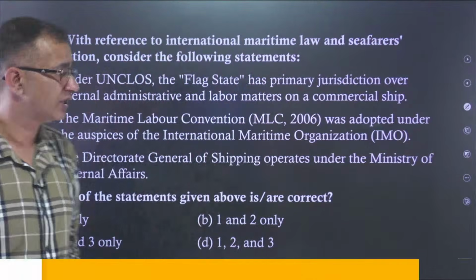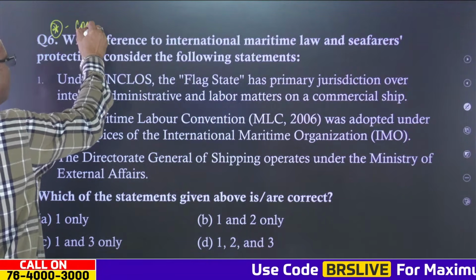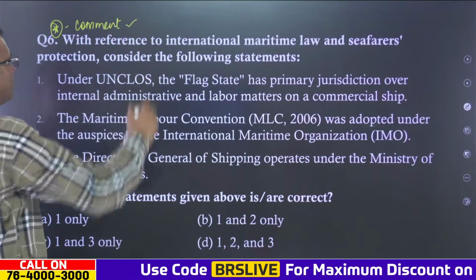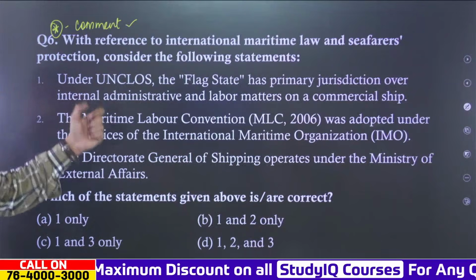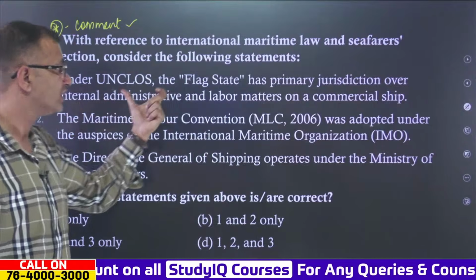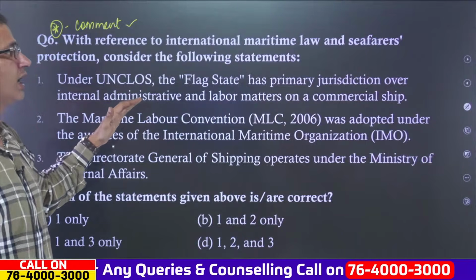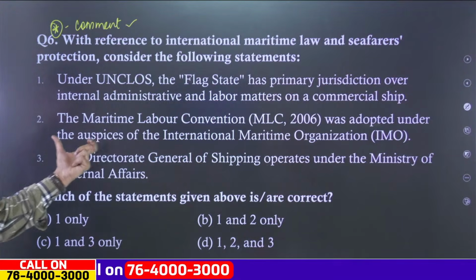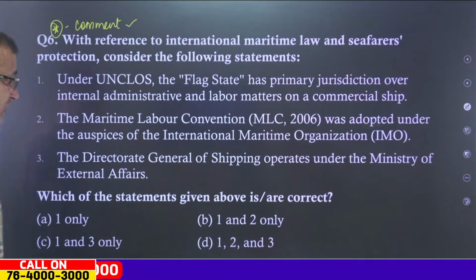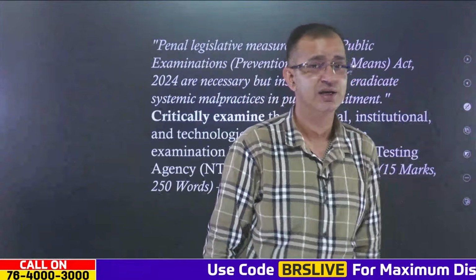Now coming to the next question, that is over here. This is where you will write the answer in the comments. All right, you will comment down your answer and I will see if you will be able to write the answer correctly. With reference to the International Maritime Law and Seafarers Protection, consider the following statements. The first one is, under UNCLOS, the flag state has primary jurisdiction over the internal administrative and labor matters on a commercial ship. Then, the Maritime Labour Convention MLC 2006 was adopted under the auspices of the International Maritime Organization. And the Directorate General of Shipping operates under the Ministry of External Affairs. So, which will be the right answer? Just comment down your answer after the session.